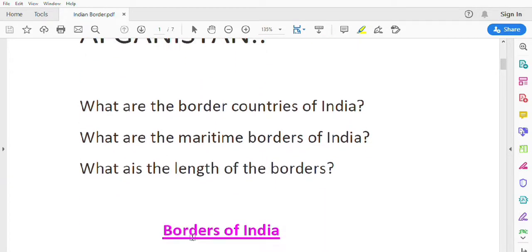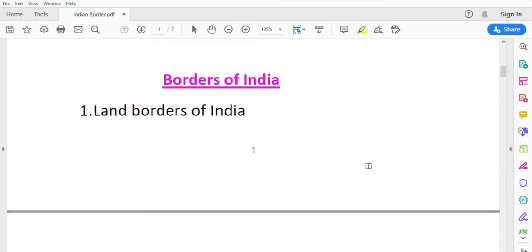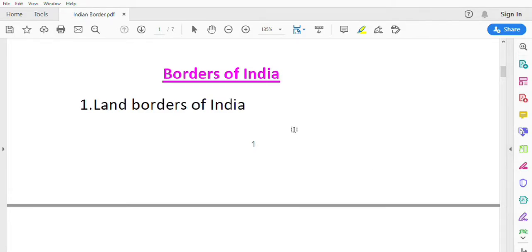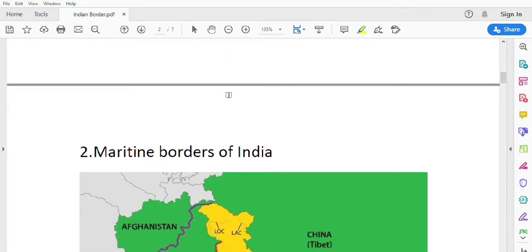Next, I'm going to explain what the border countries of India are, what the maritime borders of India are, and what the length of the borders of India is. See, there are two types of borders of India: land borders and maritime borders. Land borders means those which are connected to India by land, but maritime borders means those which are connected to India through water.